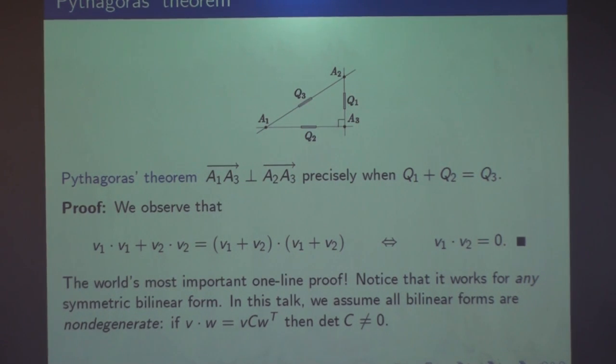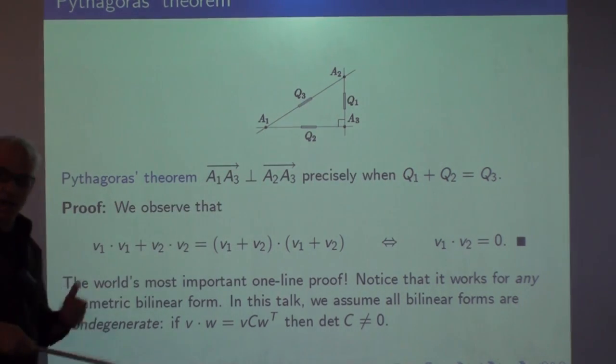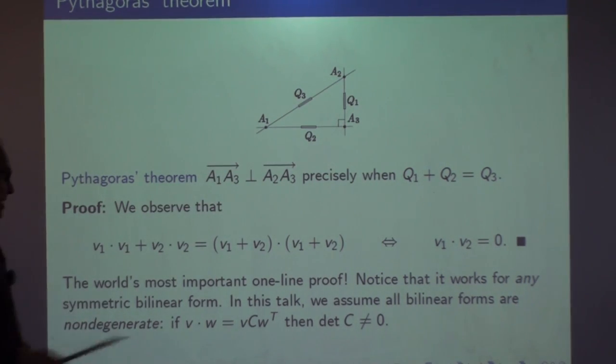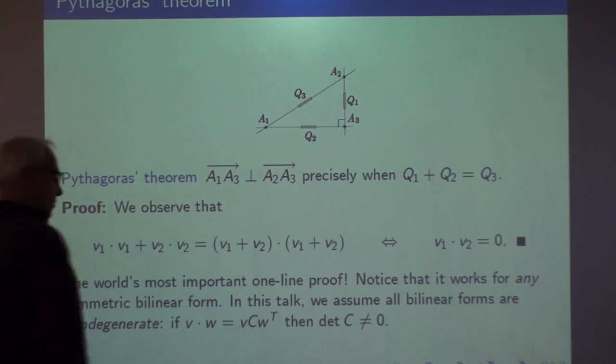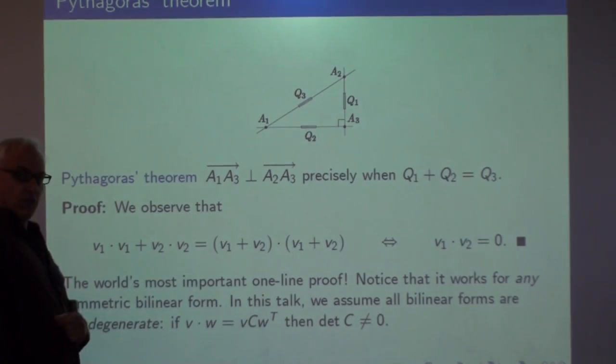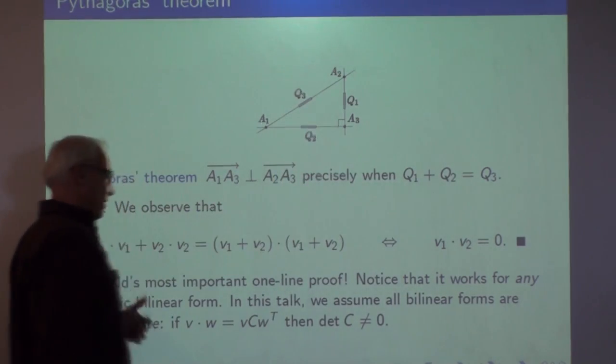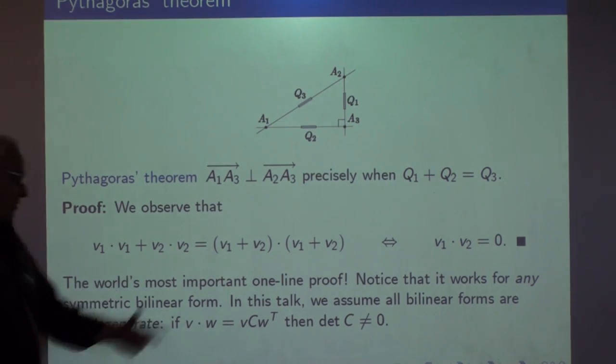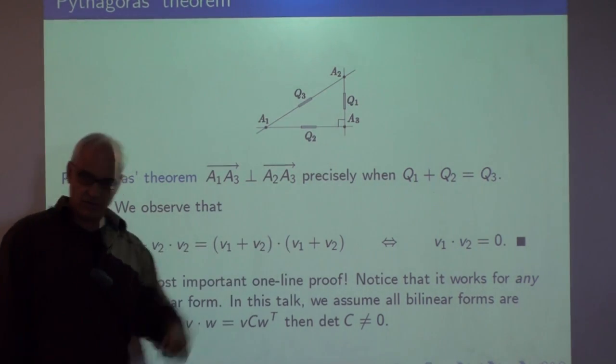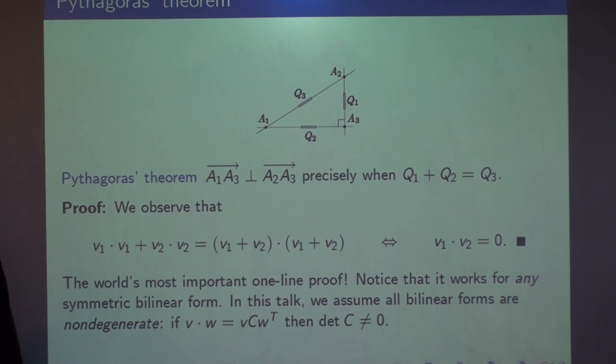And here's a proof. All right. So using vectors v1, v2, and v3 for the sides, then Q1 is v1 dot v1, Q2 is v2 dot v2, and this hypotenuse will be v1 plus v2. So the right-hand side, Q3, is (v1 plus v2) dot (v1 plus v2).